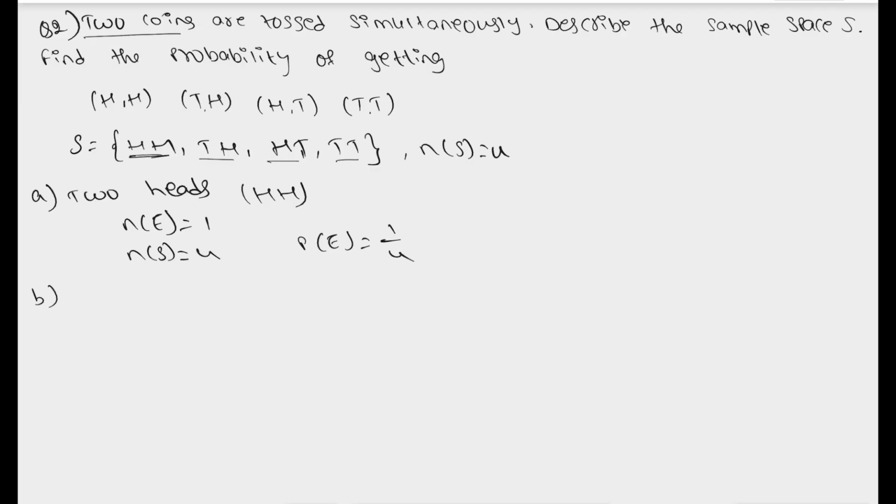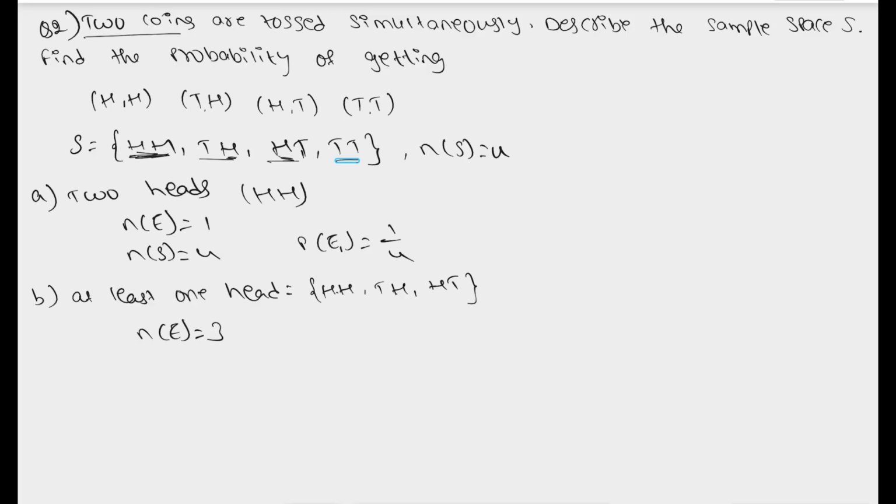And the second one we have is the probability of getting at least one head. At least one head. What is the probability of getting at least one head? Here we have 2, so this also comes under the favorable outcomes. Here we have one head, here also we have one head, whereas here we don't have any head. So these 3 come under our favorable outcomes. What are those? Heads and heads, tails and heads, heads and tails. So what will be our number of events? 1, 1, 2 and 3.